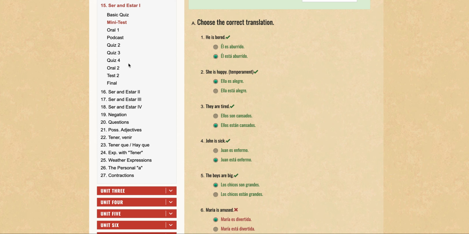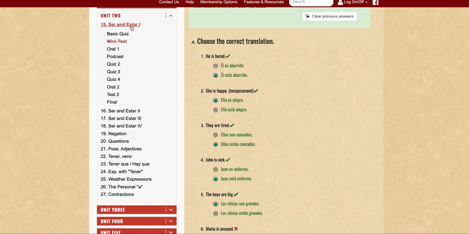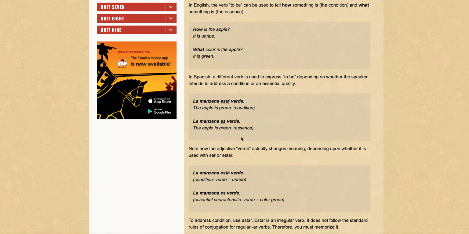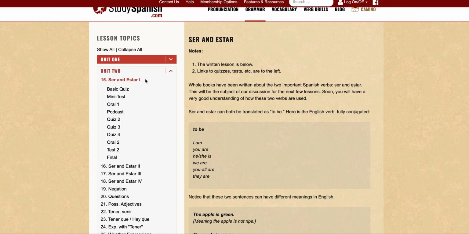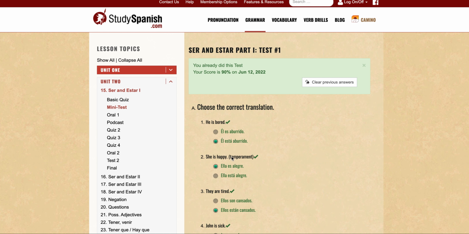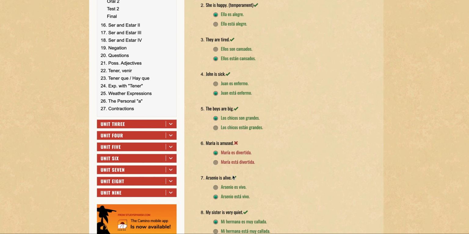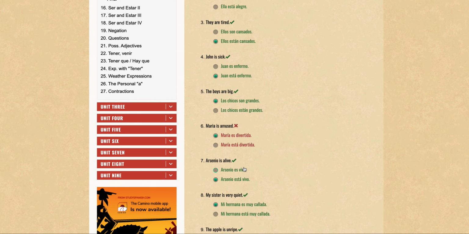Just got confused there. Let's just go back to the forms. Yes, thinking about estar, es is the ser form. Okay. So I wanted to choose estar, but I chose the ser form instead. So anyways, it's good to know, right?